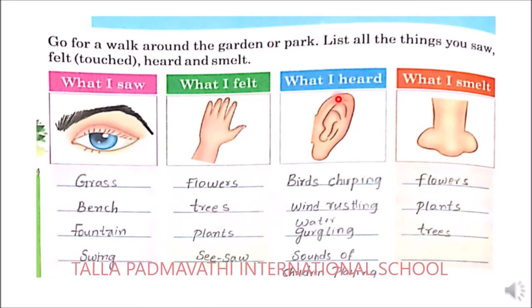Next, what I heard. So with the ears, what are we going to do, children? We'll be able to hear. So in the garden, what I heard is birds chirping, wind rustling and water gurgling, sounds of playing children. So these were the sounds which I heard when I went to a garden. You need to write a few things which you heard in a garden. Next, what I smelled. So we can smell the flowers, plants, trees, fruits. So what you have smelled, you write your answer.